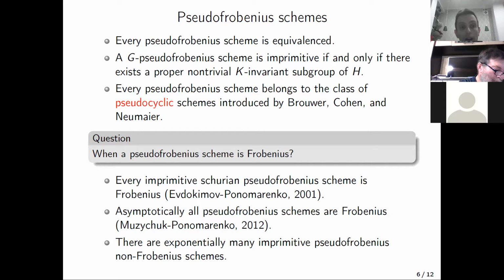So the first question in which we are interested in this talk, and which we will answer in this talk, can be formulated as follows. When is a pseudo-Frobenius scheme Frobenius, when does it arise from a Frobenius group? From Evdokimov and Ponomarenko's results, it follows that every imprimitive Schurian pseudo-Frobenius scheme is Frobenius.